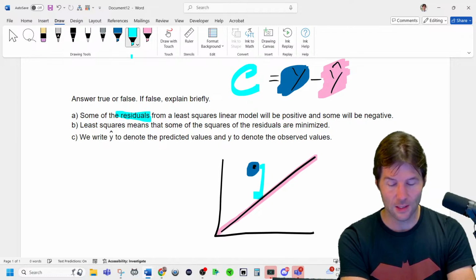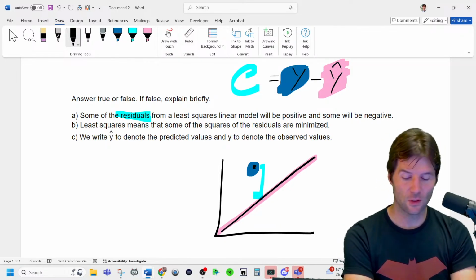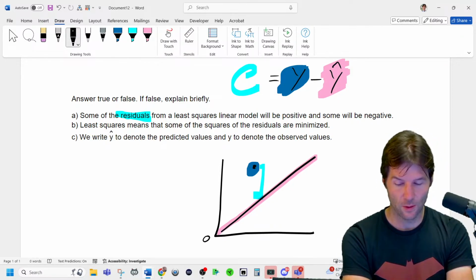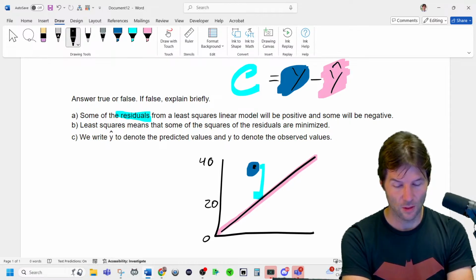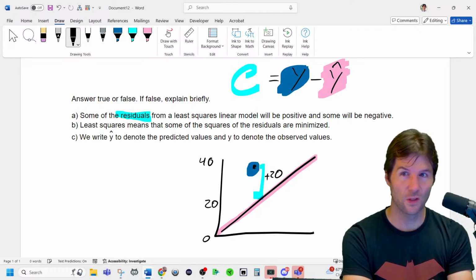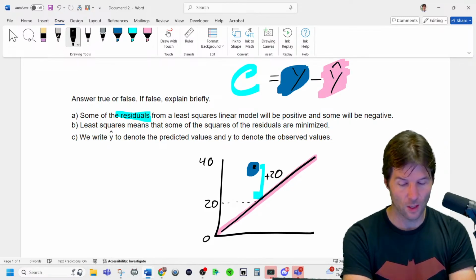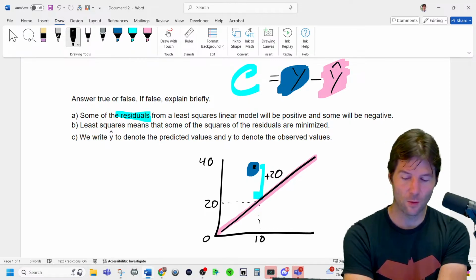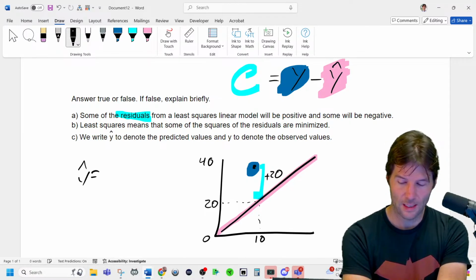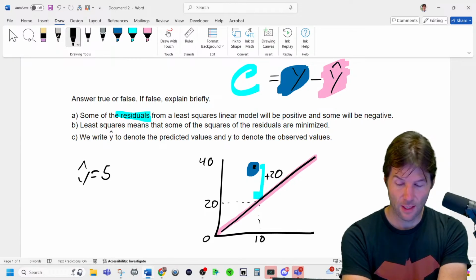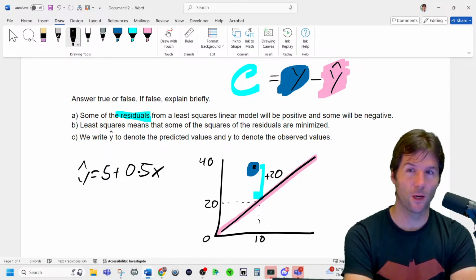Now this would have a positive residual. You could estimate a residual here. If this was 0 and it went up to 40 and this was at 20, sure, then this would be plus 20. That's the residual. It's how much that misses by, because it was predicted to be around 20. We're just tracing over to where it was predicted from the x. The x might have been 10, so maybe the equation is y hat equals 5 plus 0.5x. And we're not using names for x and y, which we usually do.